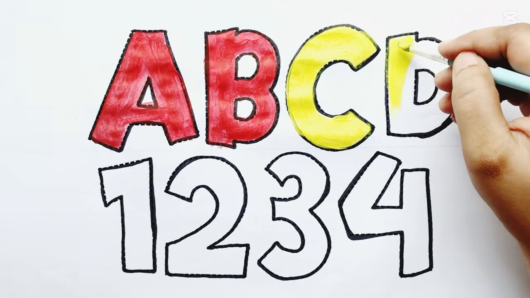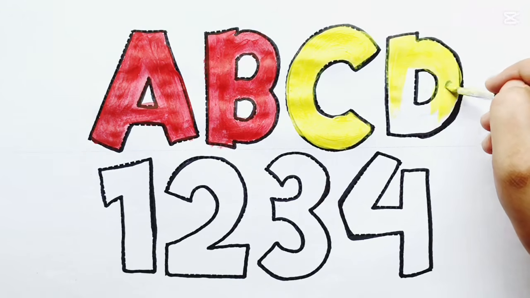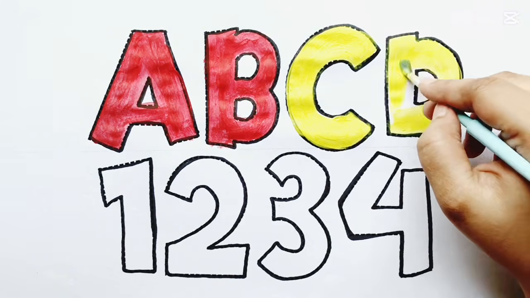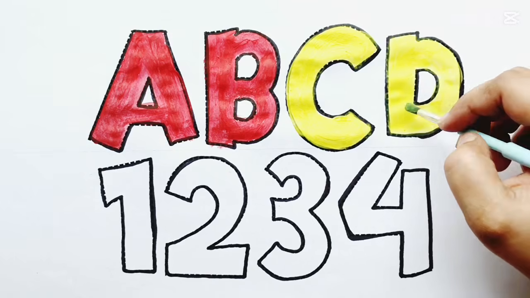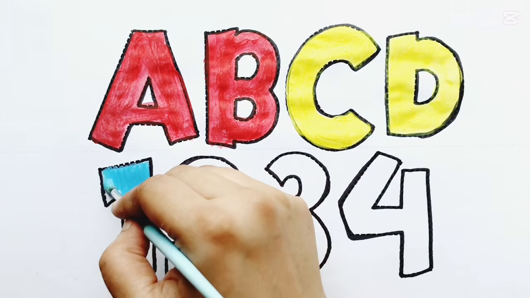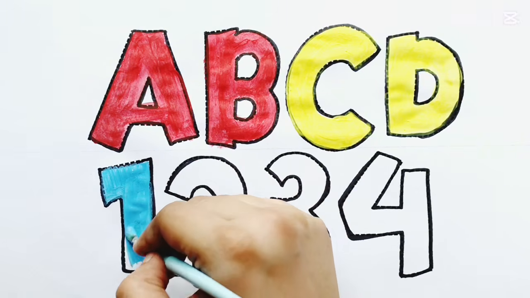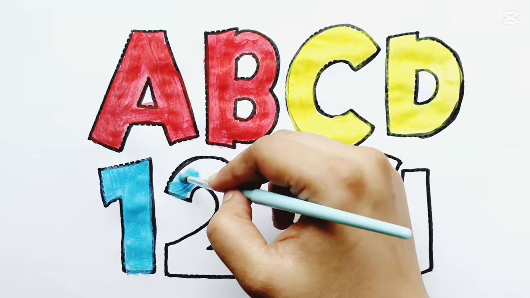D for dolphin. Amazing art, apple, angel, address, animal, answer, April, autumn, ambulance. Light blue color. Number 1. Ant, amazing art.